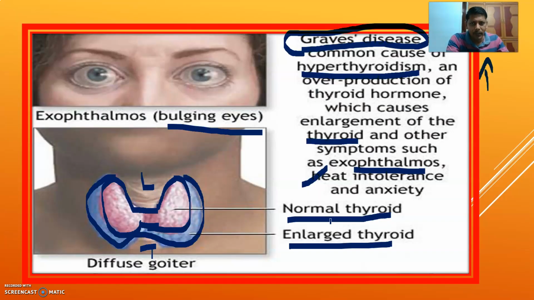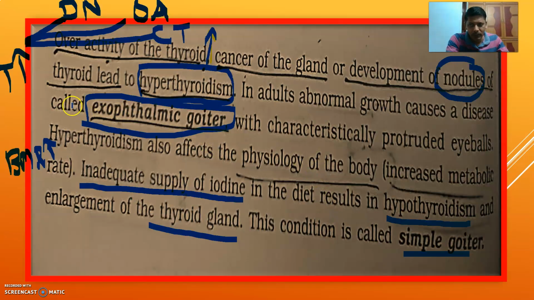In the previous slide, we covered two things here. One is exophthalmic goiter. This is a simple goiter. Both are different. Exophthalmic goiter is because of hyperthyroidism, also called Graves' disease. This is simple goiter, because of inadequate supply of iodine in the diet, which results in hypothyroidism and enlargement of the thyroid gland.